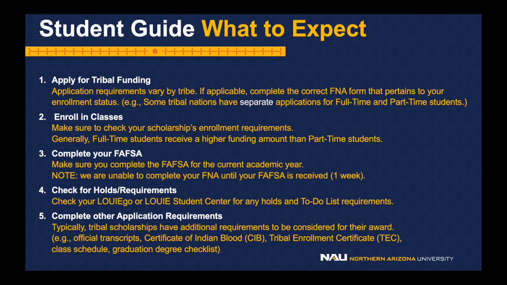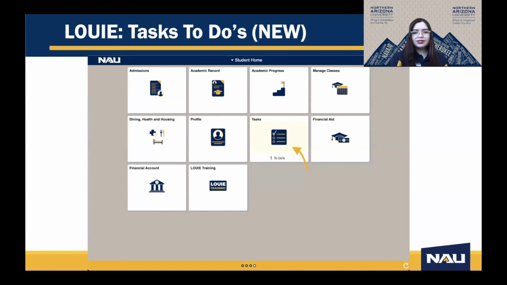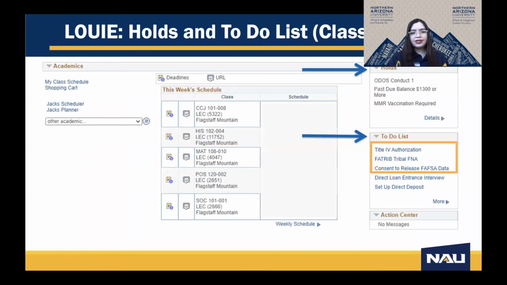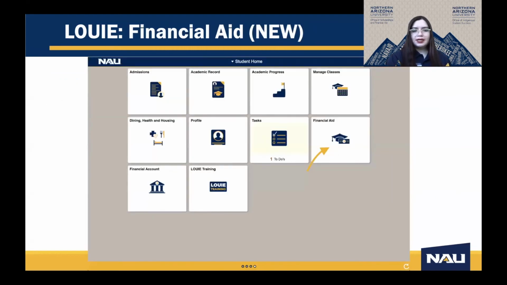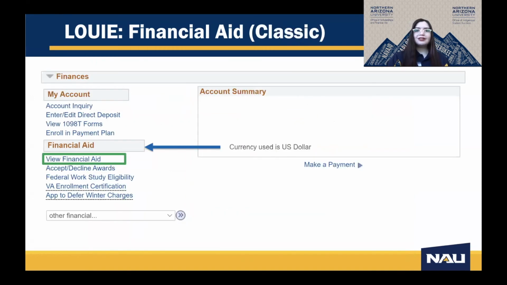Here are the following examples. This is what the holds and to-do list looks like on the new and classic version of Louis. Keep track of your Louis holds and to-do list. All holds need to be remedied to have the FNA process. And here's the classic. It is also recommended to view your financial aid awards and disbursement awards. This is where you can view it on the Louis New and the Louis Classic.